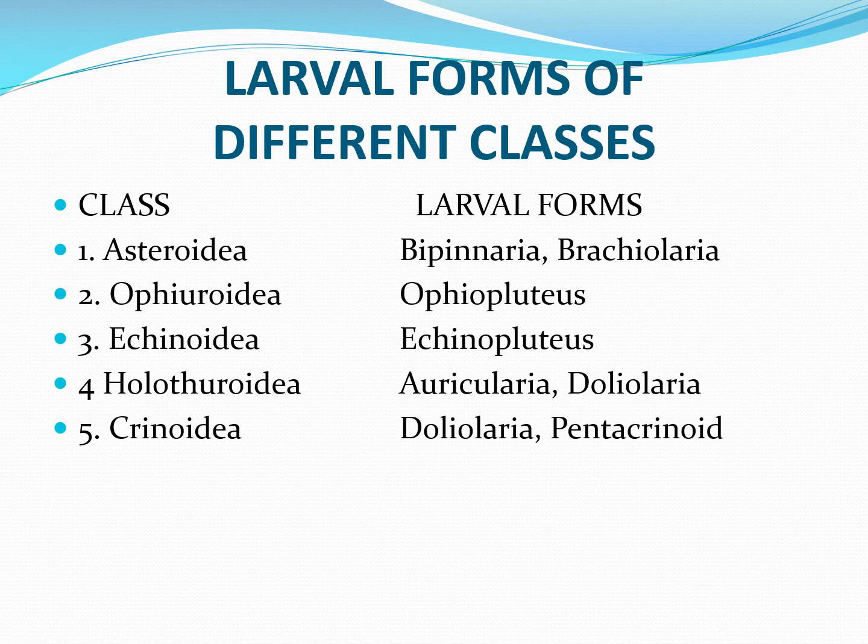Class Echinoidea has the larval form Echinopluteus. Class Holothuroidea has 2 larval forms, Auricularia and Doliolaria. And class Crinoidea also has 2 larval forms, Doliolaria and Pentacrinoid. So these are the classes with their larval forms.